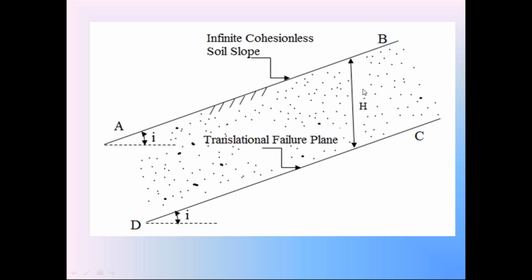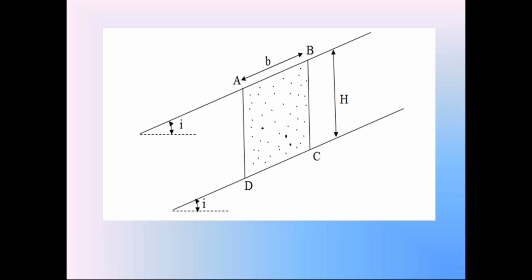To discuss the stability analysis of this infinite side slope in the dry condition, we consider a small soil prism. We consider a small soil prism between the soil slope AB and the failure surface CD. To discuss the stability analysis of this soil slope AB, we consider this soil prism, which is in between the soil slope AB and the failure surface CD.